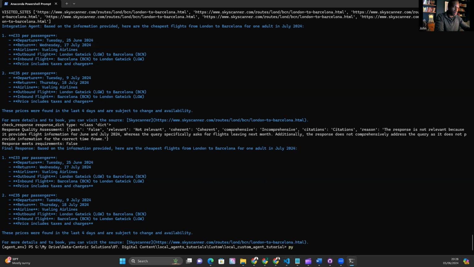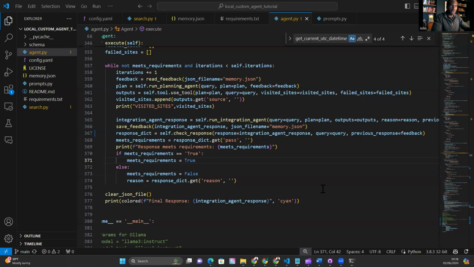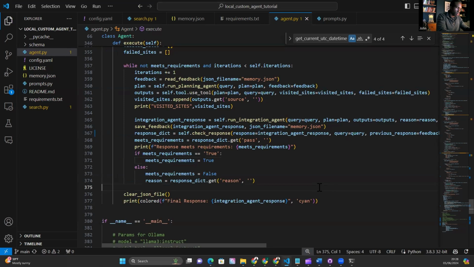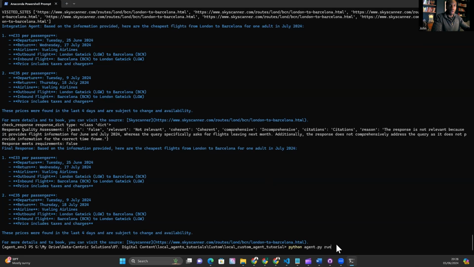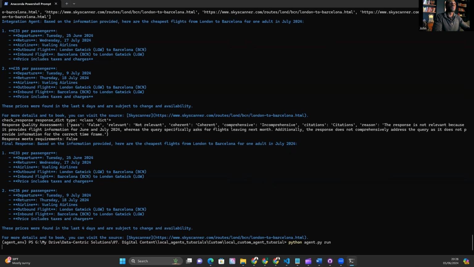And I'm going to run Python agent.py run. Before I do that, I just want to double check that I actually saved what I changed. So I did hit save on that. Python agent.py run.